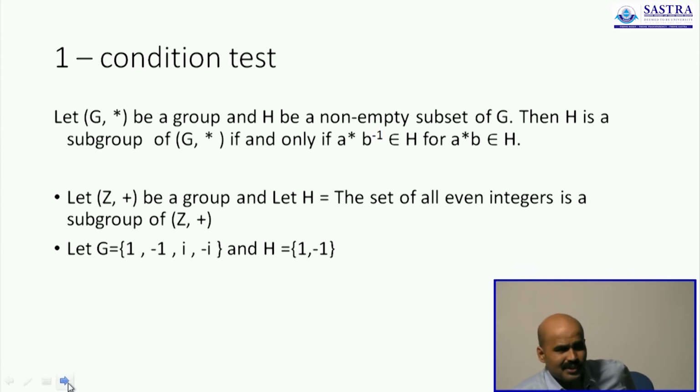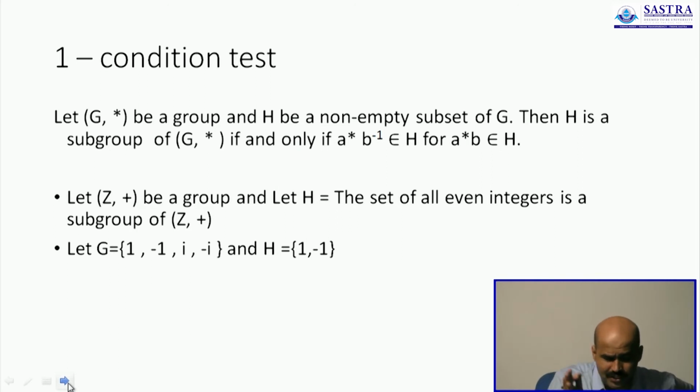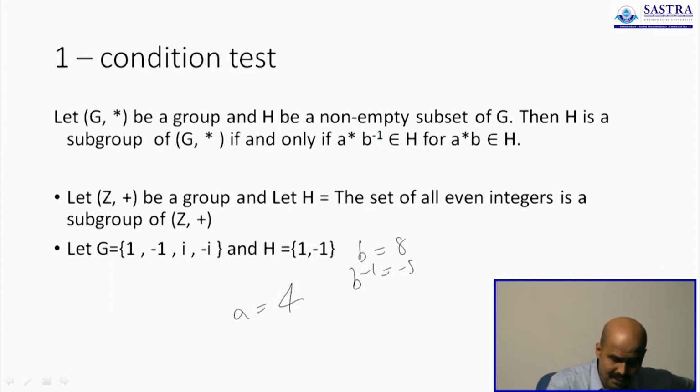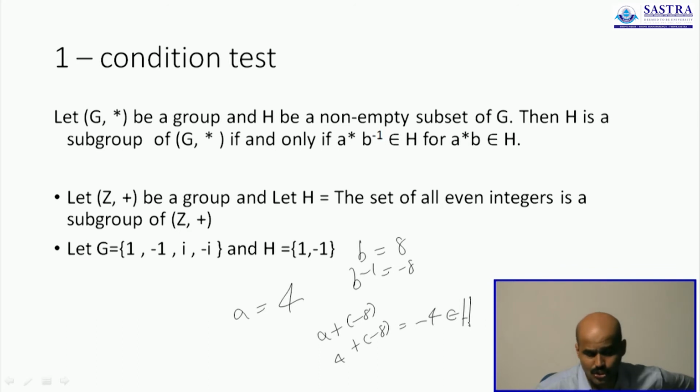And here you will still see that this is happening. You take any two elements. Let's take the set of all integers, and let's take H to be the set of all even integers. Let's pick any element, 4, and let A be 4 and B denote 8. Now let's check for the one condition test. B inverse happens to be minus 8, so A plus of minus 8 is 4 plus of minus 8, which is minus 4, which still belongs to H, because minus 4 is still even.